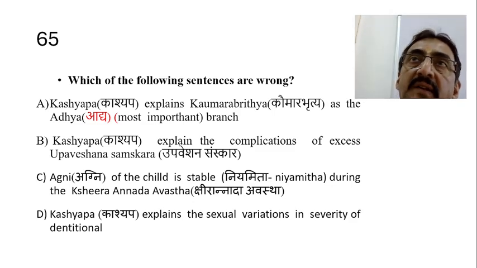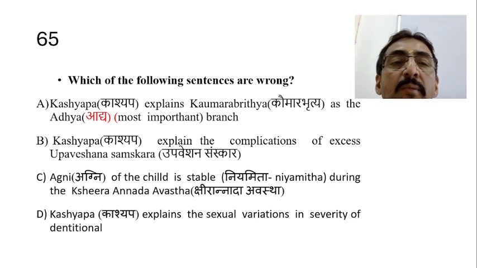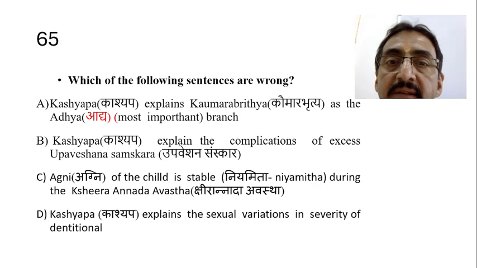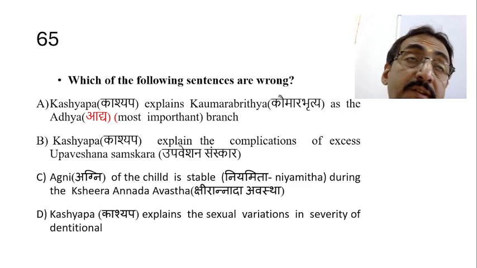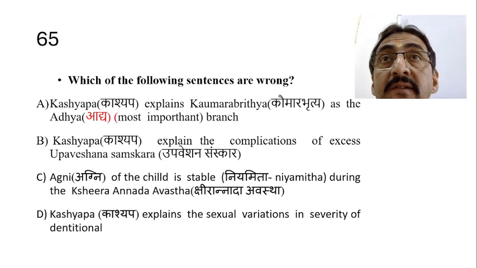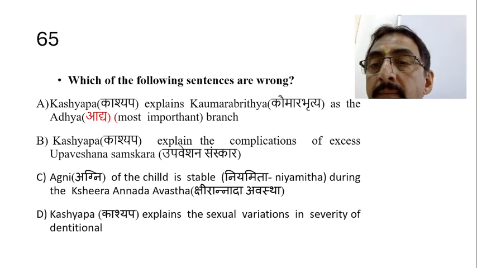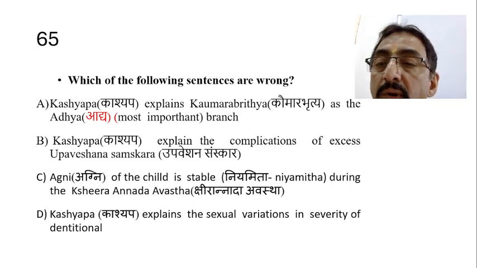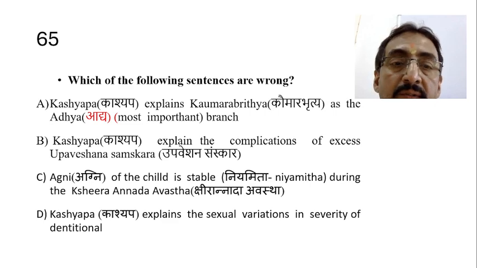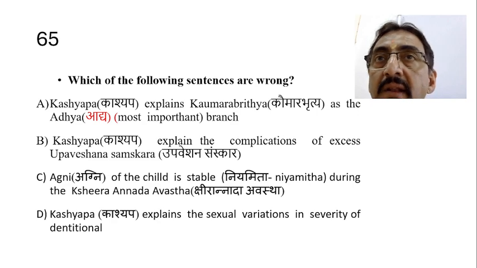Now, which of the following sentences are wrong? Kashyapa explains Kaumarabhritya as the Adhya branch. This is right. Kashyapa explains the complication of excess Upaveshana Samskara. Yes, he is the first person who explains complications of excess Upaveshana Samskara, like Jarjari Bhuta Anga, Staimitya, Jwara, etc. Kashyapa also explains the sexual variations in the severity of dentition. Yes, in the female it is quite easier, in the male it is quite difficult or painful.